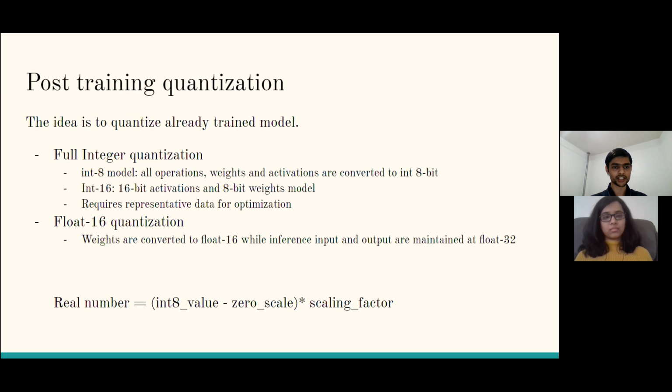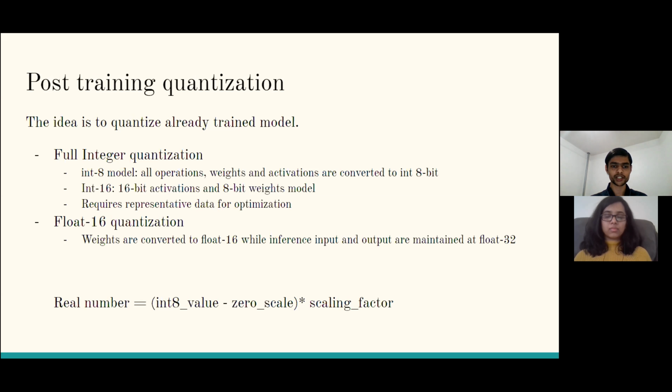There are two types of post-training quantization that can be done. One is full integer and one is float 16. In full integer, we can further divide it into two parts: the int8 model and the int16 model. In the int8 model, all the operation weights and activations are converted into 8 bits, whereas in the int16 model, we convert the activations to 16 bits and the weights to 8 bits. The model sizes for both int8 and int16 are almost similar to each other.